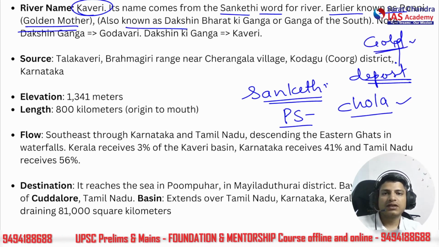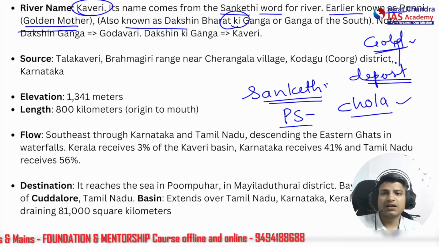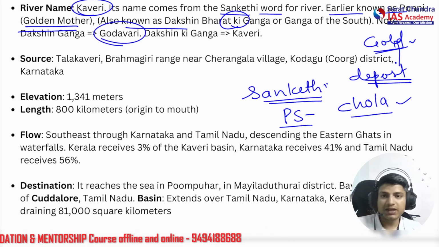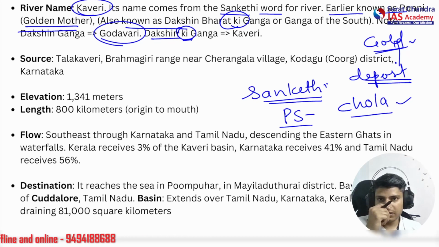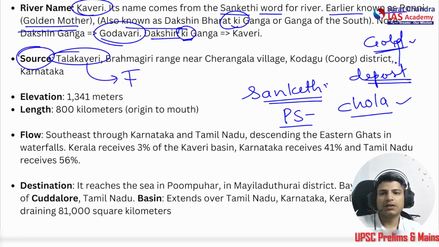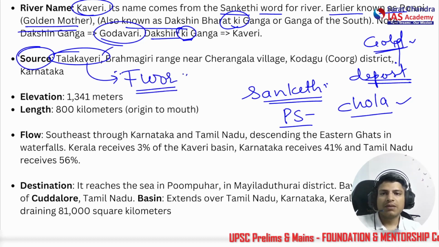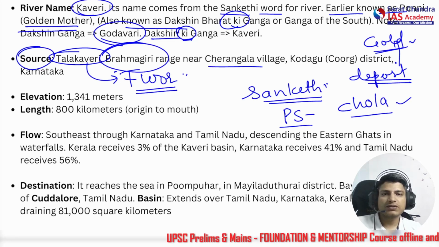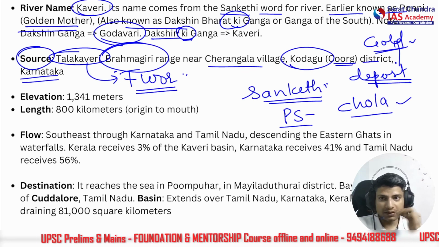Also known as the Dakshin Bharat Ki Ganga. Please note that it is not Dakshin Ganga. Dakshin Ganga is Godavari, not Kaveri River. Kaveri is known as Dakshin Ki Ganga. Sometimes it is asked in the smaller exams, not prelims. But just a note. Let's talk about the source of this river. Tal Kaveri, that means the floor of the Kaveri, or Tala. In the Brahmagiri range near the Cherangala village in Kodagu or Coorg district in Karnataka. This is the origin point of the Kaveri river.